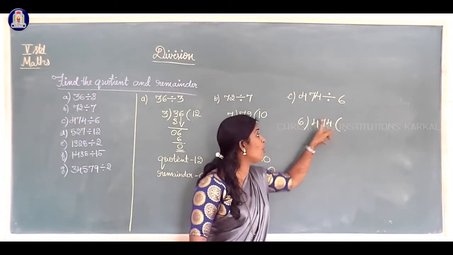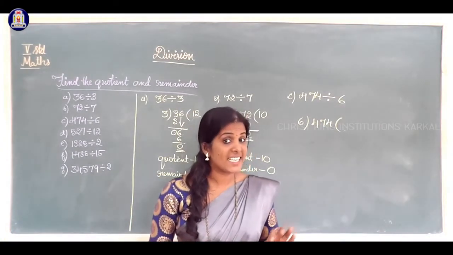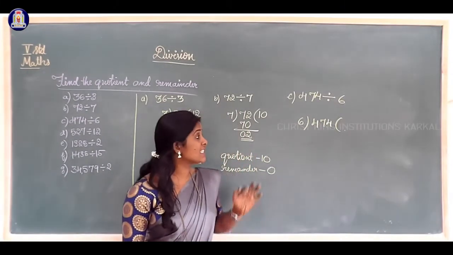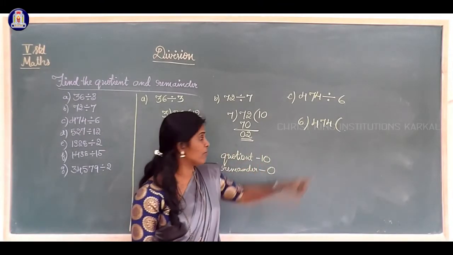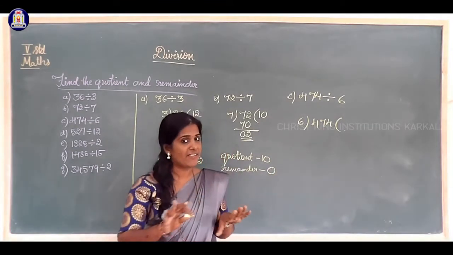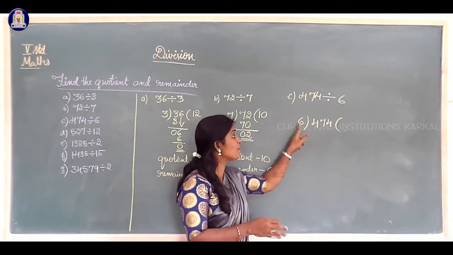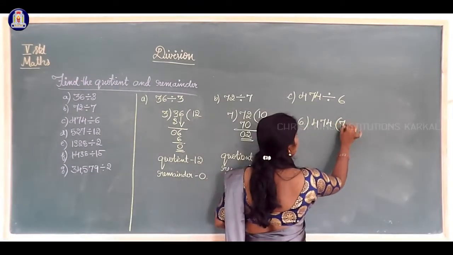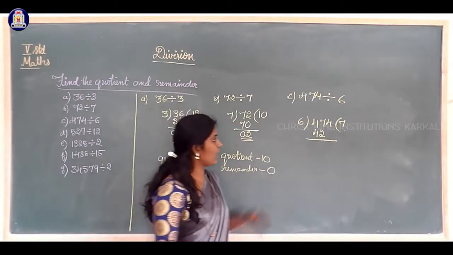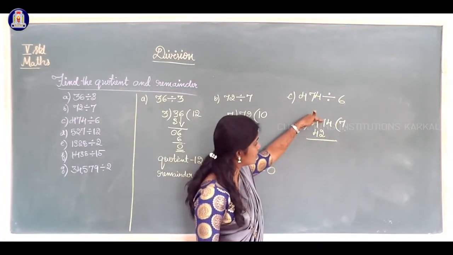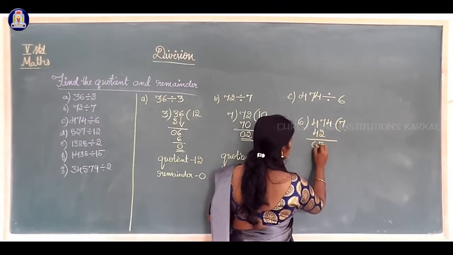Now 6, how much of 47? 6 5s are 30, 6 6s are 36, 6 7s are 42, 6 8s are 48. But we want 47. 47 is not there. So less than 47 we have to take. So it is 6 7s are 42. Now we have to subtract these two numbers. 7 minus 2, 5. 4 minus 4, 0.